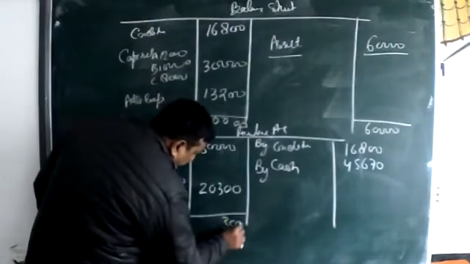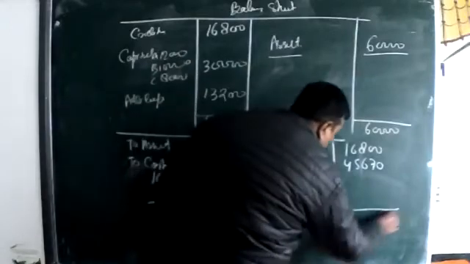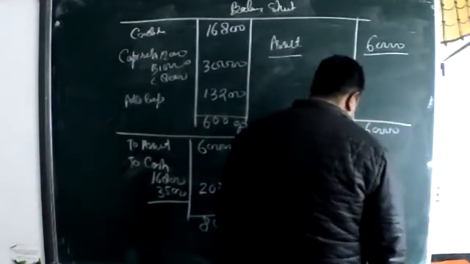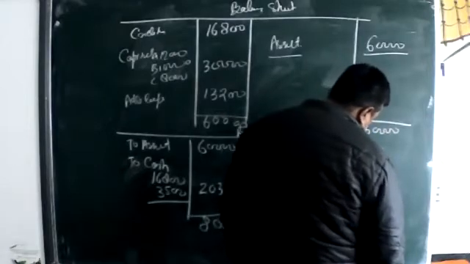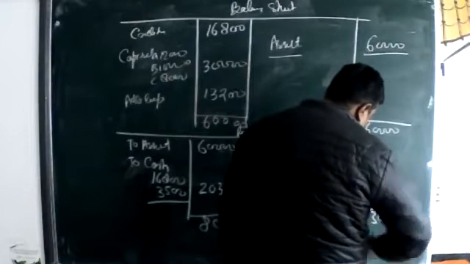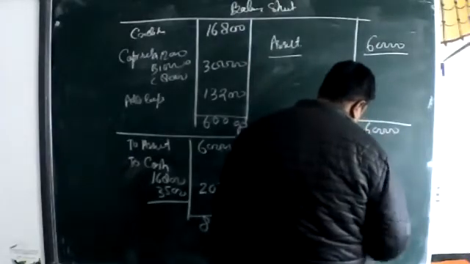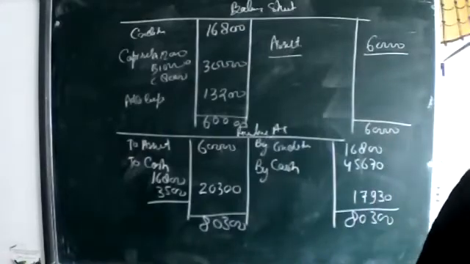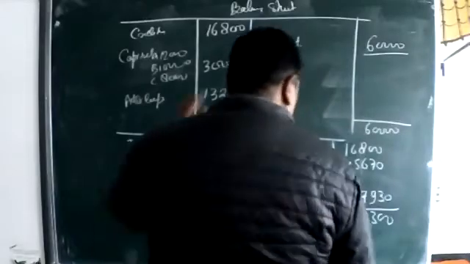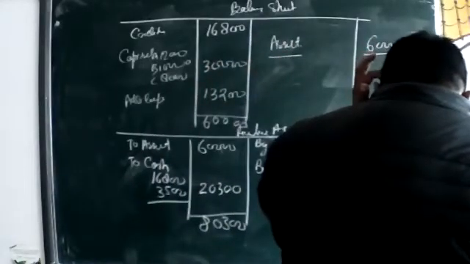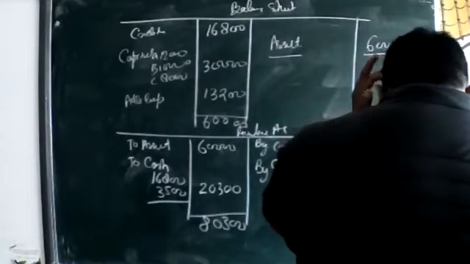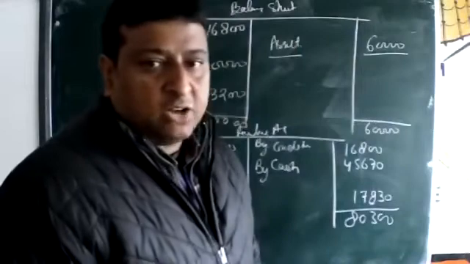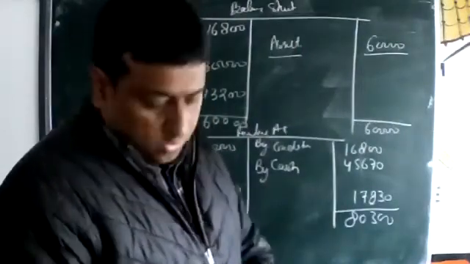Now we are going to total this. 80,300. Answer will come, beta. 70,800. The loss is 17,830, beta. Yes, sir.